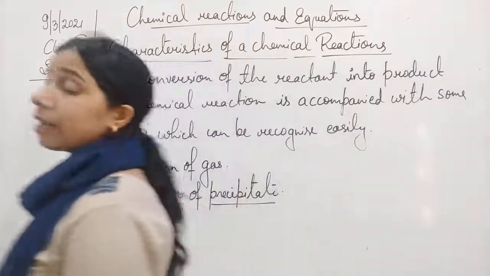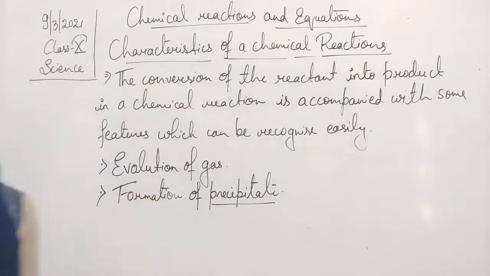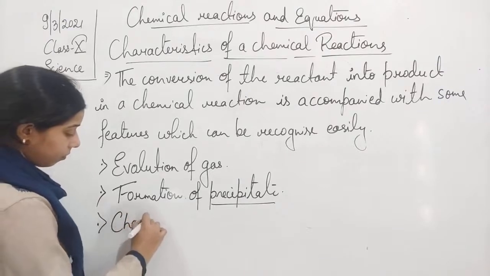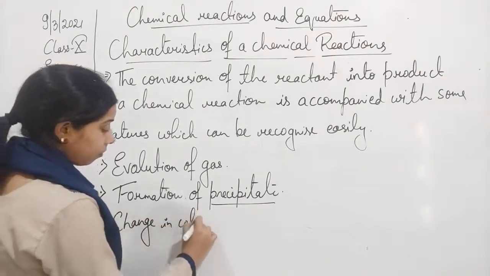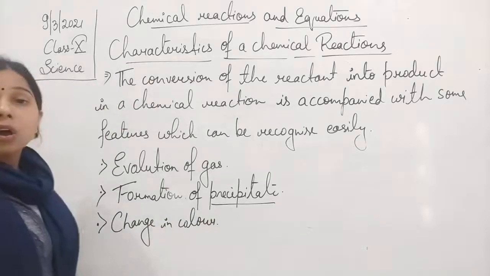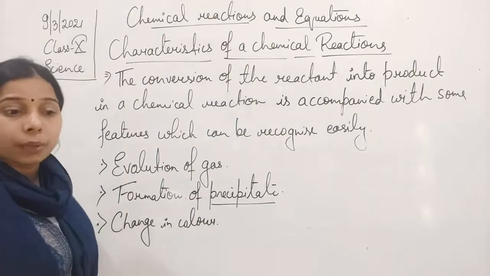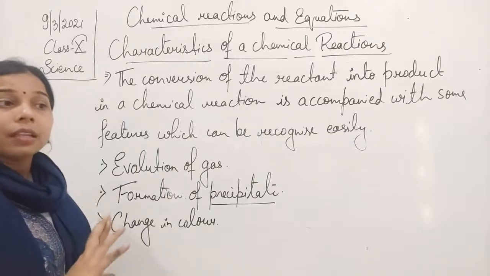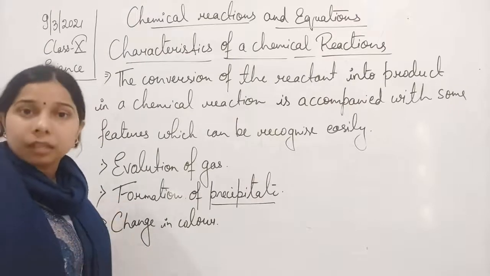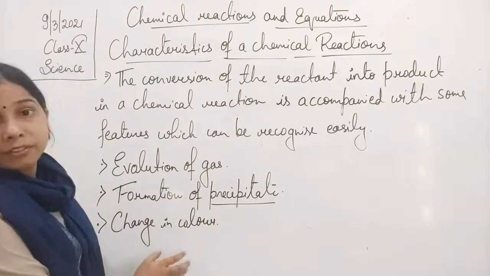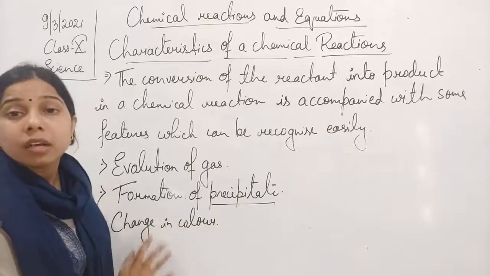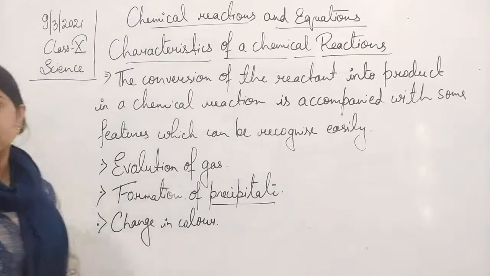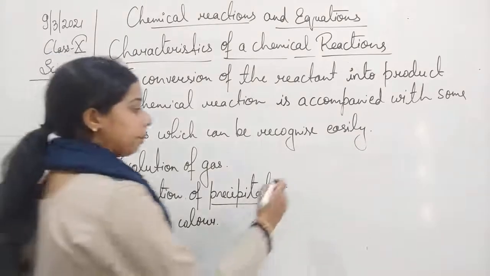Then the next one is the change in color. If after the reaction, when the reactants react together, there is a change in the color or it becomes colorless, that kind of change also indicates a chemical reaction. Then the next one is the change in temperature.